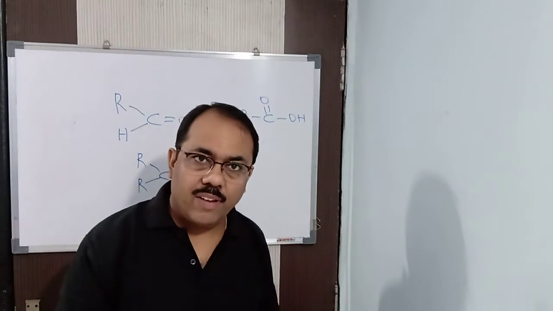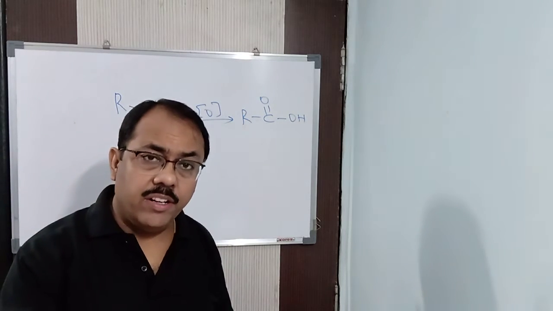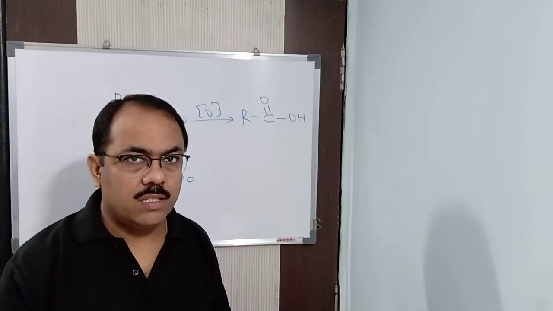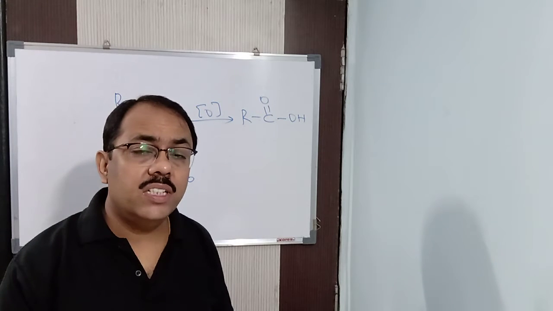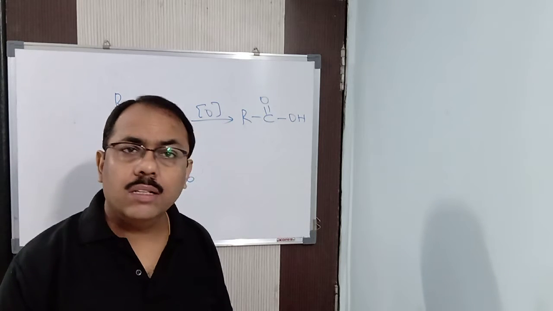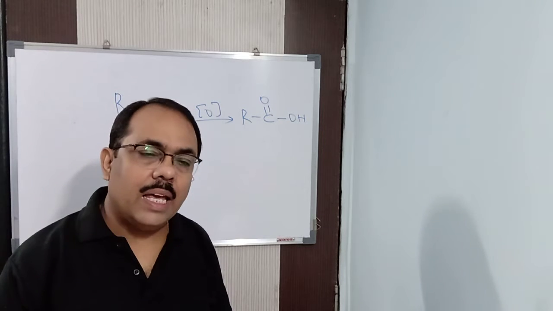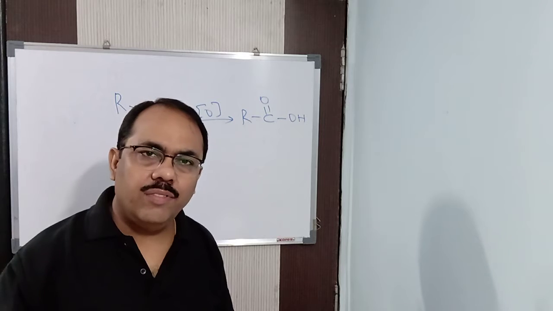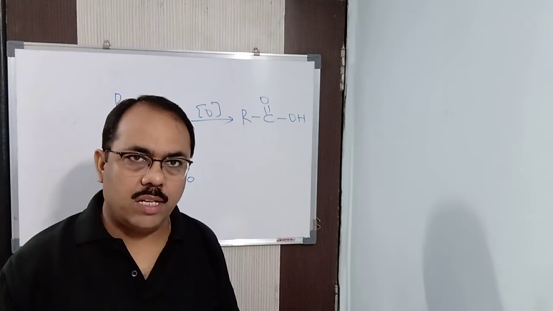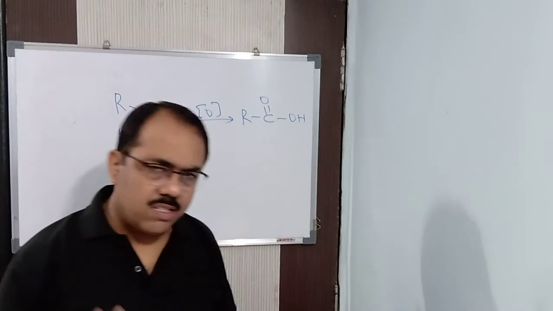Clear? So the aldehyde itself does not get reduced, it reduces the oxidizing agents. Again I repeat, Tollens, Fehling's, Benedict's, bromine water are the mild oxidizing agents. The aldehyde reduces those mild oxidizing agents, and hence we get a definite observation. But ketones have no reactions with mild oxidizing agents. This is a thing you need to remember.